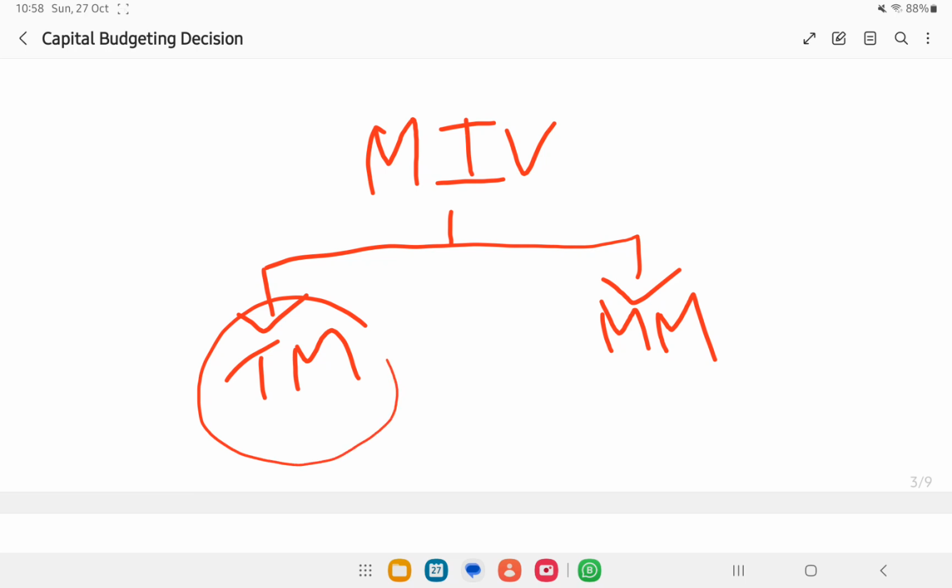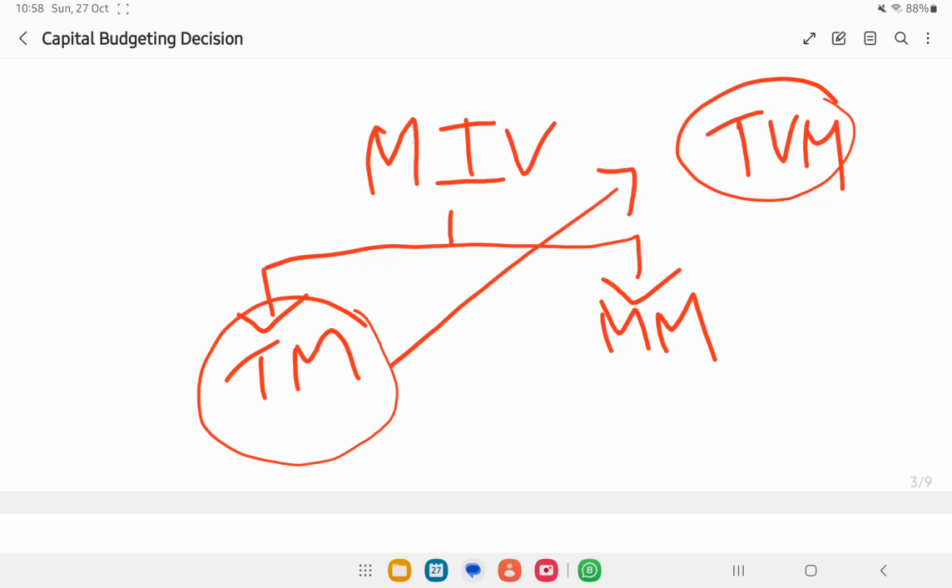Traditional methods don't take one basic concept into consideration, called time value of money. Now you just understand one thing: traditional methods don't take time value of money into consideration, whereas modern methods take time value of money into consideration. Now you should know what is time value of money.